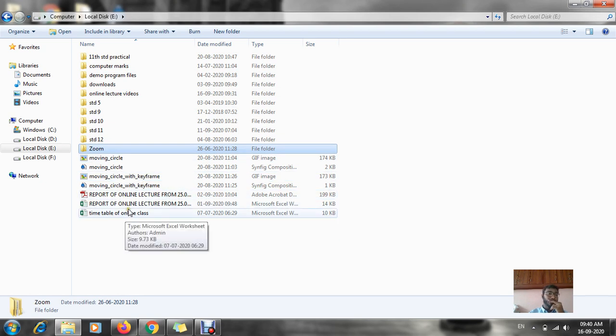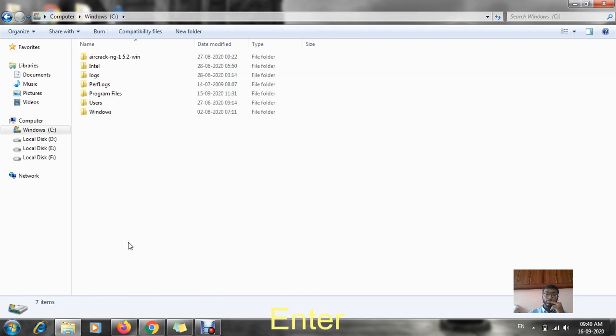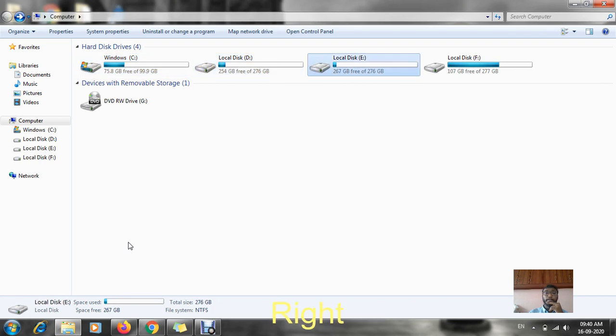Just imagine if I were trying to save all these folders in my C drive. Just imagine how congested it would be. My laptop would get confused.